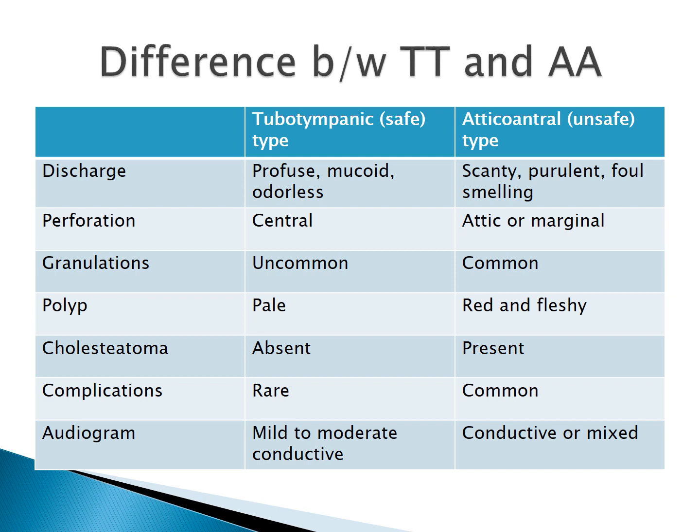Cholesteatoma is always a feature of attico-antral disease, never seen in tubotympanic disease. Complications can be seen with both, but they are more common with attico-antral type of CSOM because of the bone destroying property. And hearing loss, which can be seen on the audiogram, is generally mild to moderate in tubotympanic type, and it is more severe in attico-antral type of disease, and in attico-antral it can be of mixed type also. So these are the common differences between the two types of chronic suppurative otitis media.